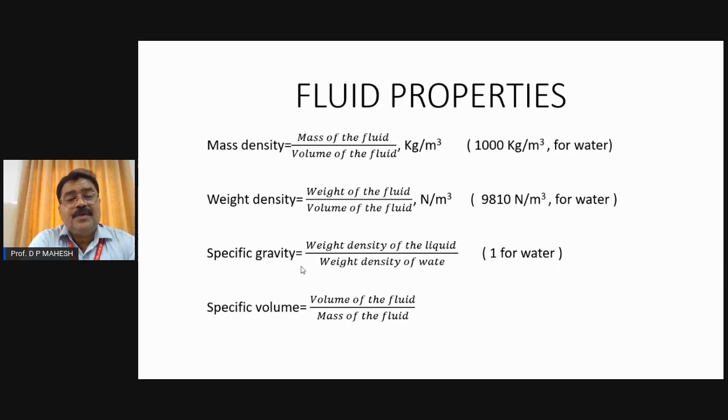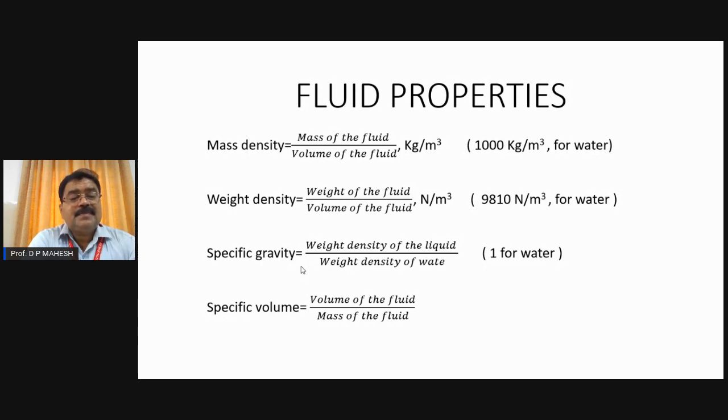If the specific gravity of a liquid is equal to 1, both the numerator and the denominator have the same liquid, thereby the value becomes 1. So when the value is 1, the liquid is water. The denominator is always water, while the numerator can be any liquid. It can be the mass density of the liquid or the weight density of the liquid.